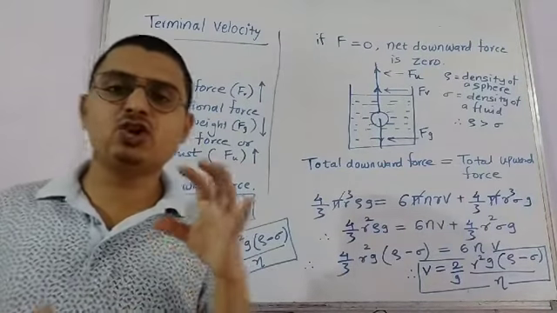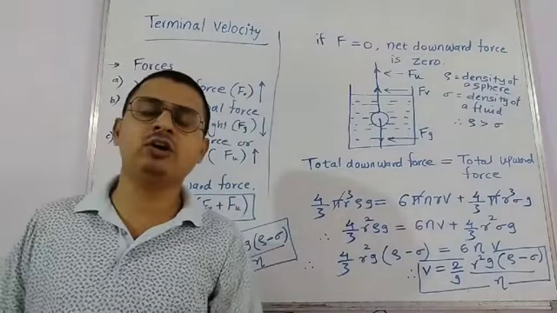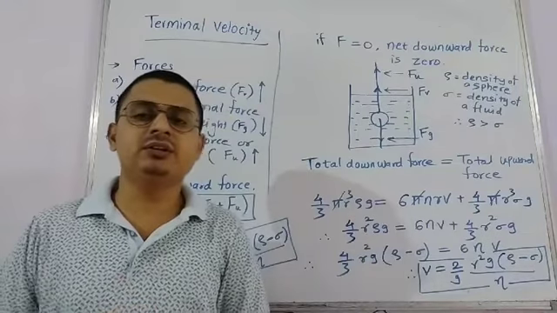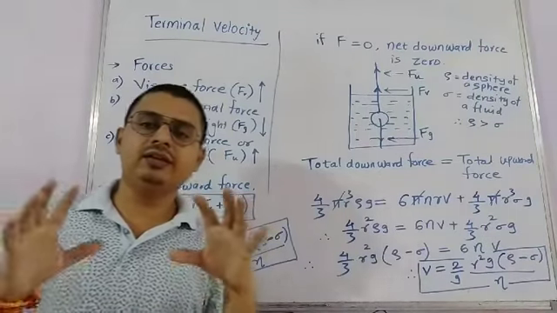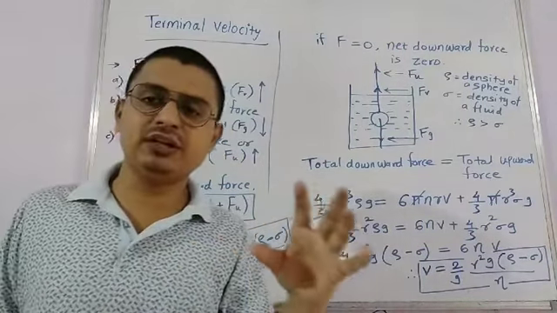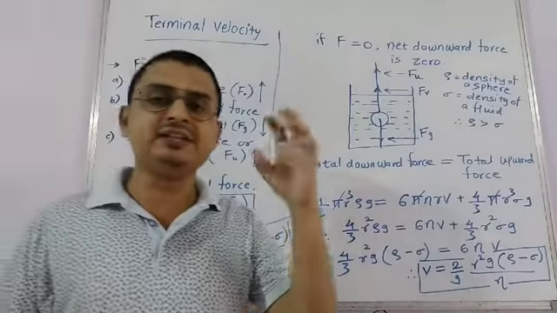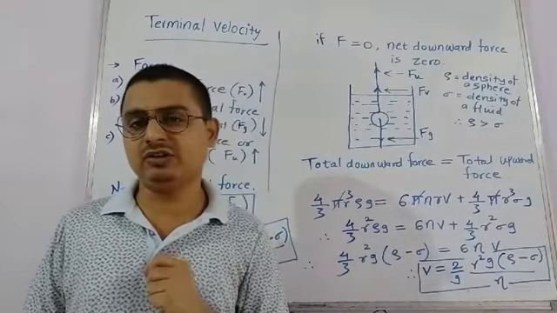If it is dropped into a fluid like oil, sometimes we observe that at some level the velocity, that is the terminal velocity, becomes constant, but initially it will have a greater velocity.